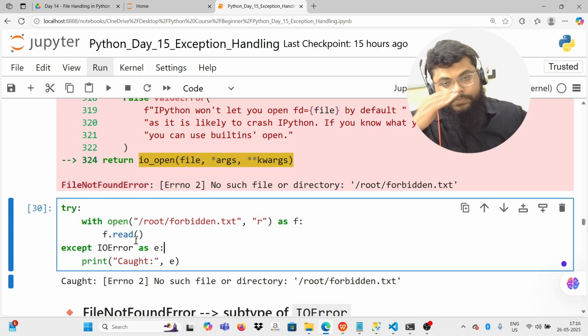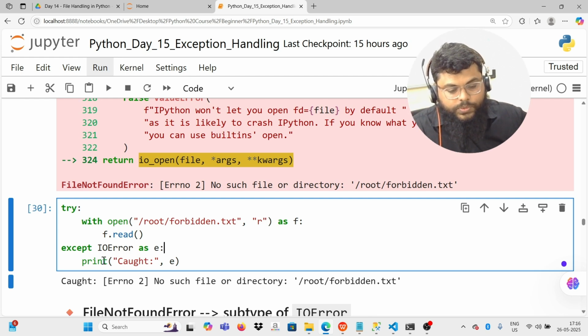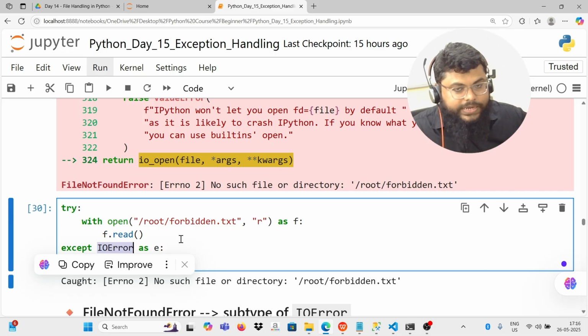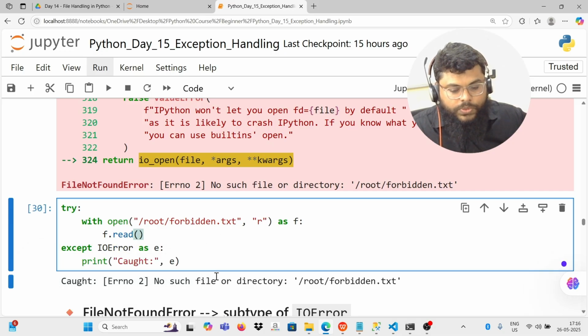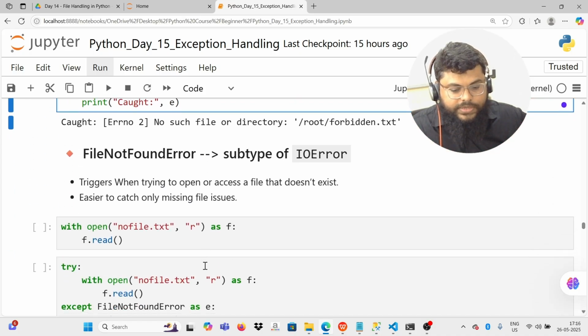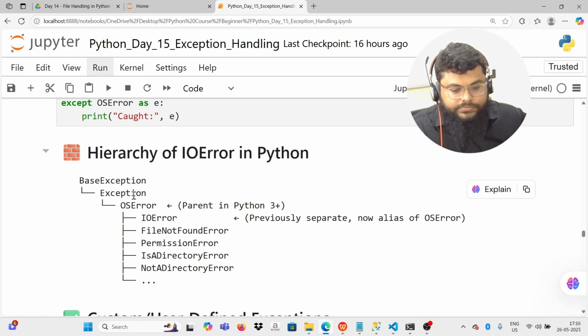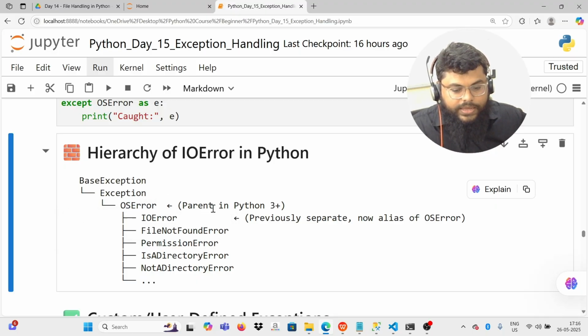So IO error is the main top level error. Inside that we have multiple errors. So if you define this top level exception type, it will catch the exceptions that are under it. I'll show you. For example, here, exception OS error and IO error.